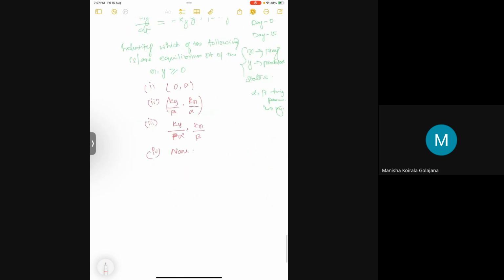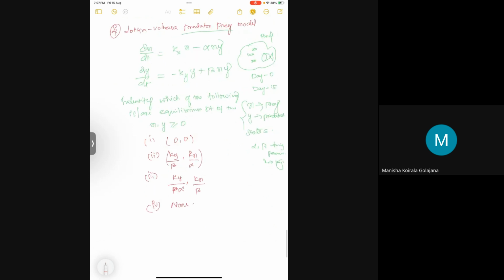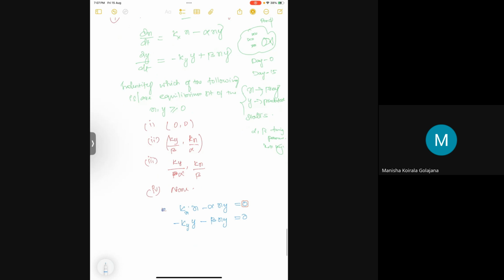So we have to first find the equilibrium points of the system. For equilibrium points, what we usually do is equate the derivatives to 0, right? So we'll first equate them to 0. That will give us, I will write it in a different form, kx x minus alpha xy equal to 0, and minus ky y minus beta xy equal to 0.